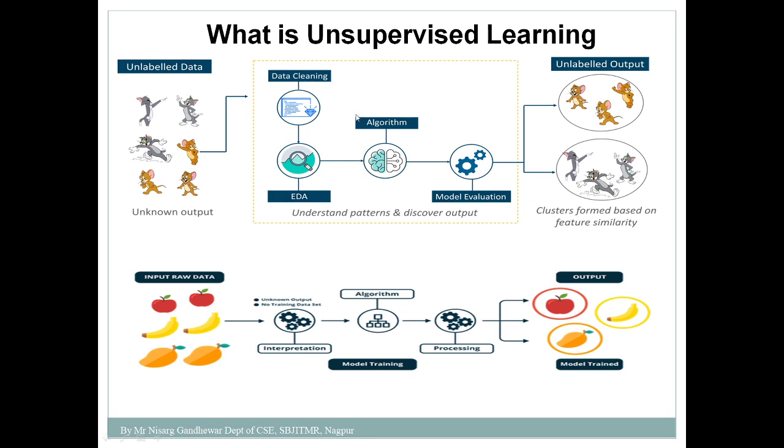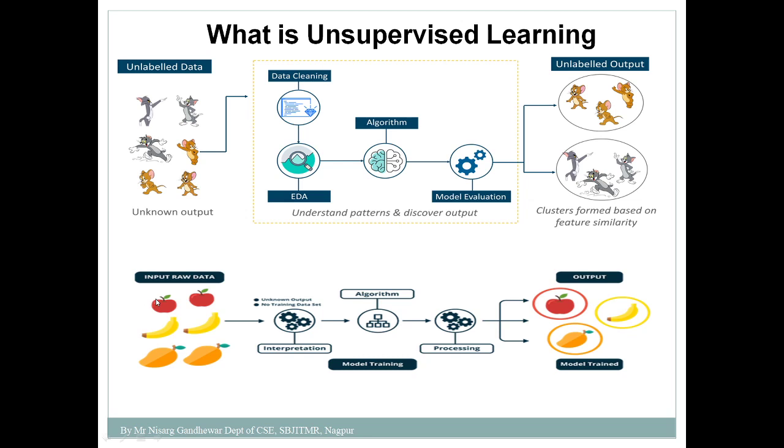Now based on the similarity of the data, what will that model or algorithm do? It will divide this into two categories. One is based on the color, yellow color is there, and the second one is gray color. That means my algorithm or model has grouped this data into two separate categories. So this is what unsupervised learning is. We are not telling anything to the model, but the model will learn. It's a concept of self-learning. The model will learn on its own based on the data provided to it, and based on the similarity it will form two clusters.